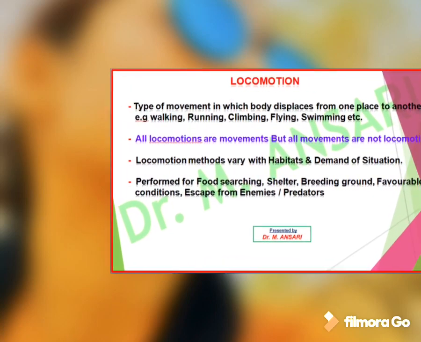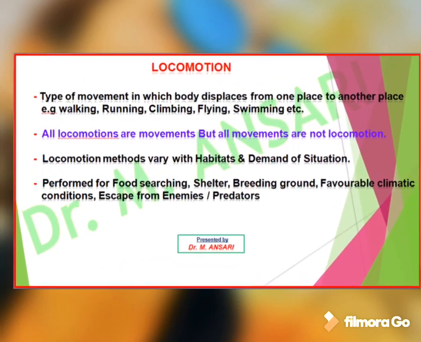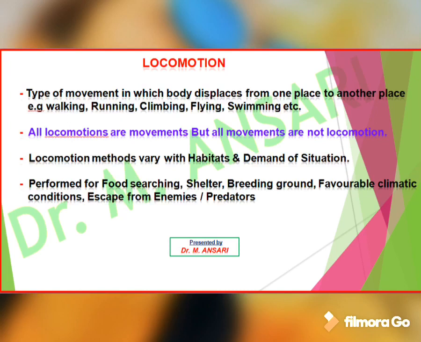The question arises, what is locomotion? So we can say locomotion is a type of movement in which the body displaces from one place to another place. For example, walking, running, climbing, flying, swimming, etc. We can say all locomotions are movements, but all movements are not locomotions.